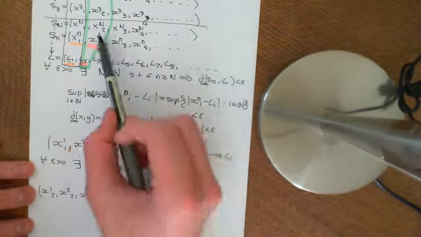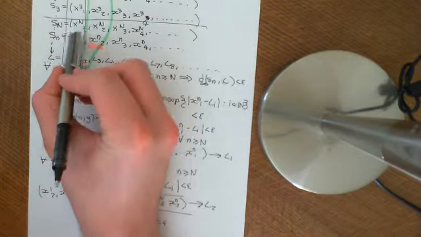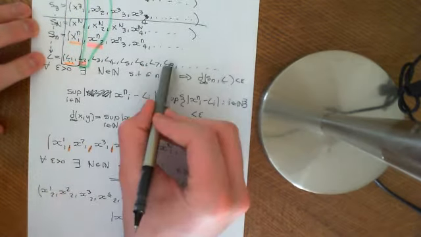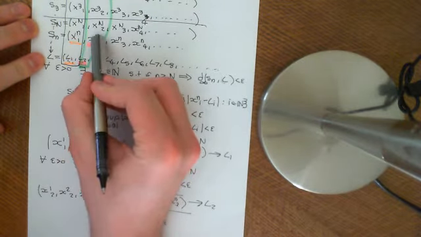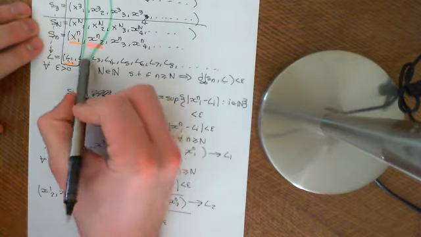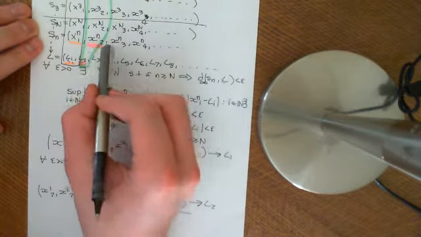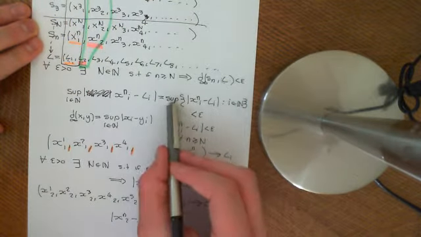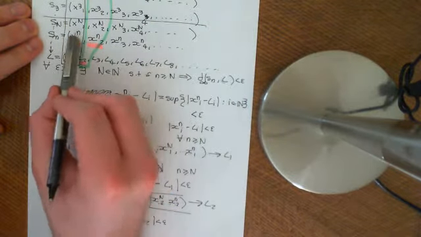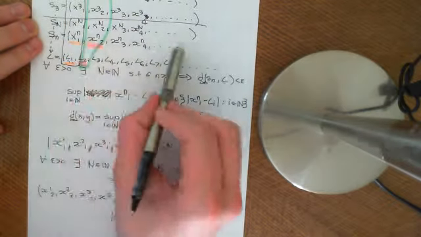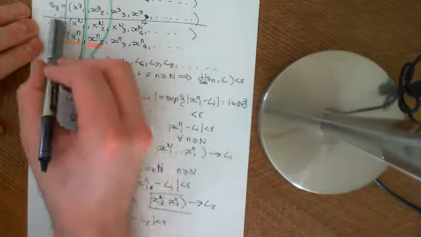But once you've done that, you're done, because if the distance of any sequence Sn from the limit L is less than epsilon, then it implies that the modulus of any term in the sequence, subtract its corresponding term in the limiting sequence, is also less than that epsilon because of the definition down here. The definition of the distance is the supremum of all the distances of the terms of that sequence from the corresponding terms in the limiting sequence. And that is true for all little n greater than or equal to big N.